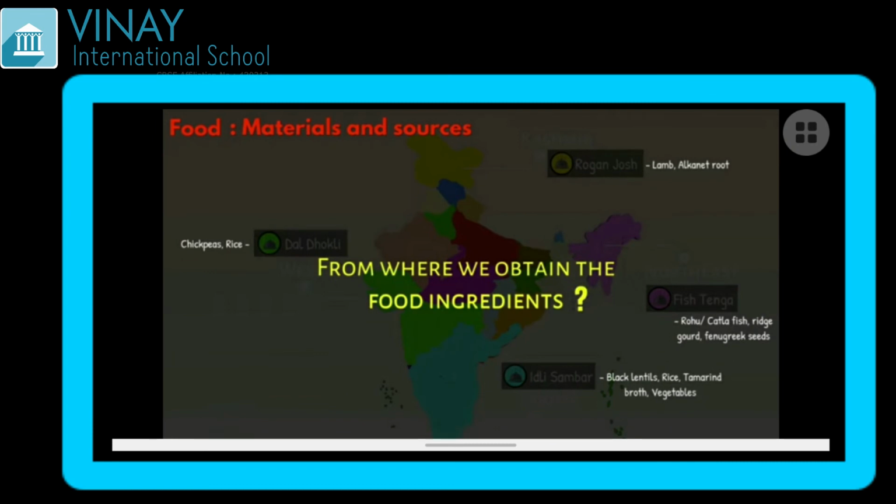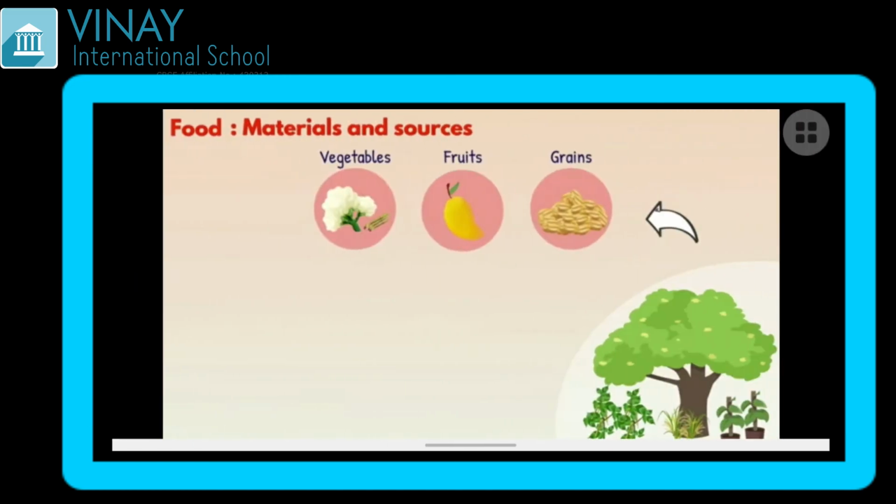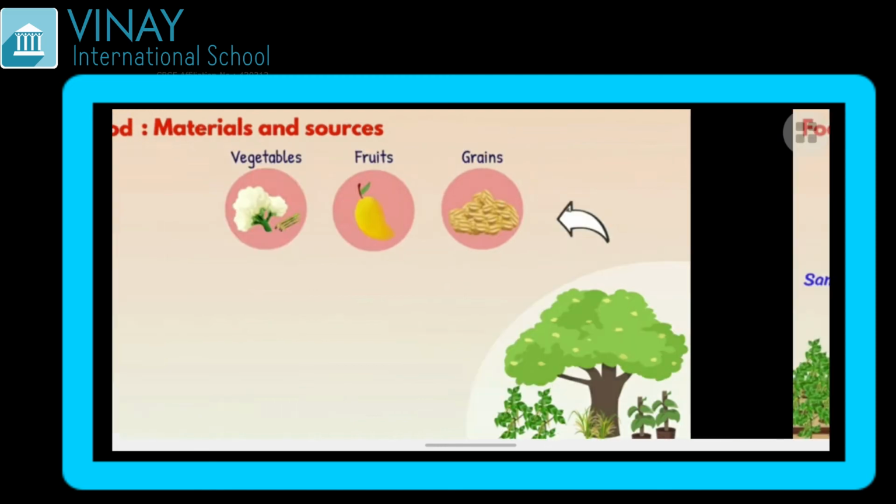Now from where do we obtain the food ingredients? From where will we obtain all these food ingredients? We have two sources to obtain all these materials which are used to prepare a particular food item, that are plant and animal sources. So let us first learn about the plant sources. From plants we can obtain vegetables, fruits, grains. These are the materials which we obtain from the plants.